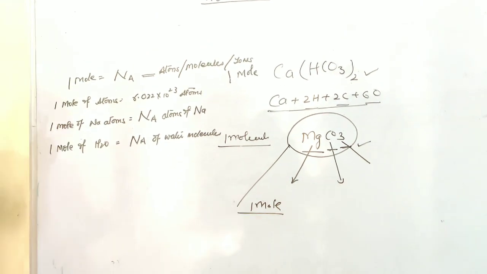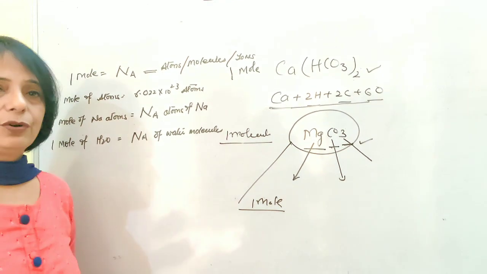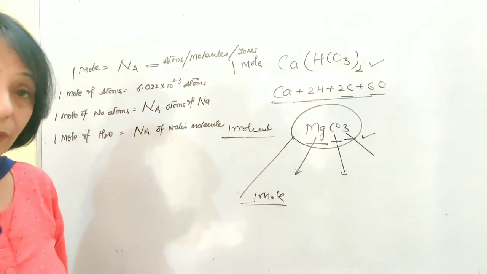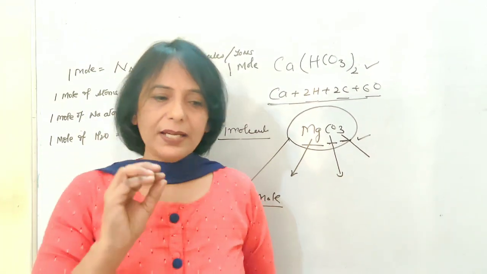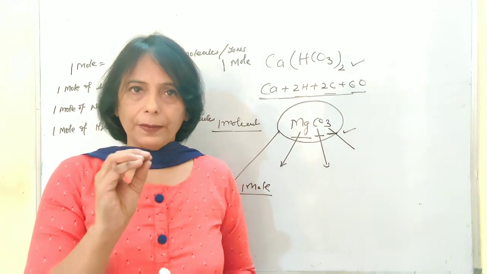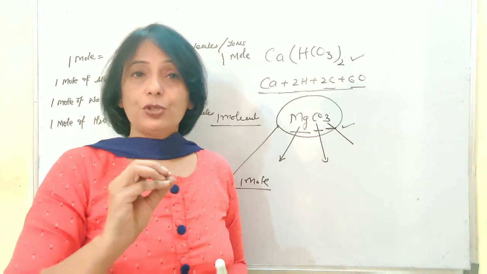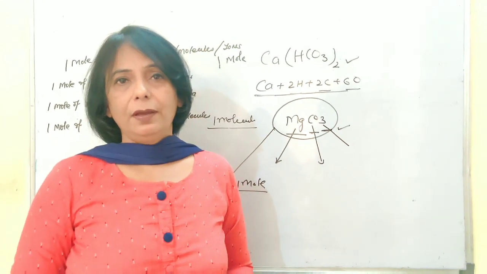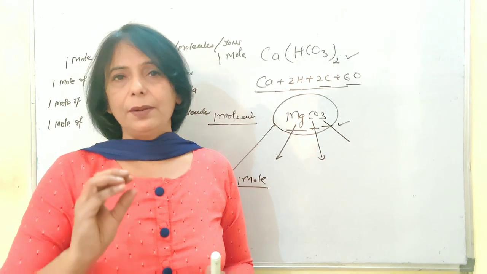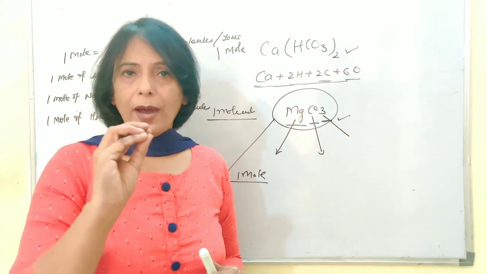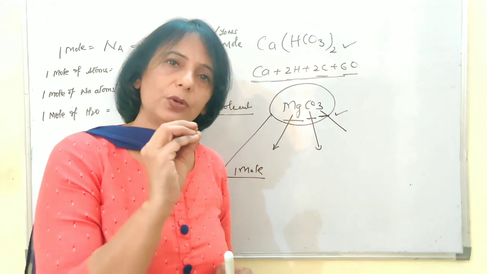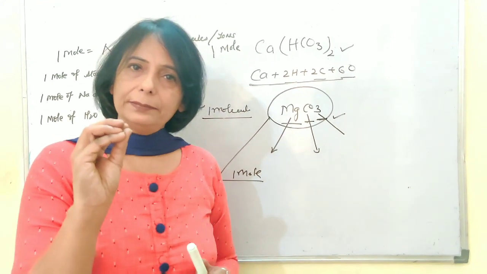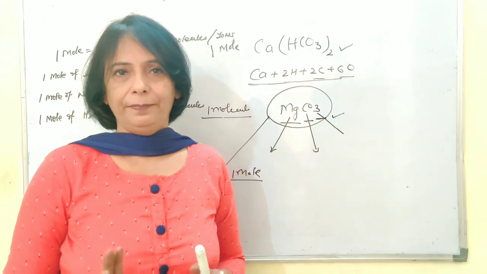Okay. Now the next thing which has to be taken care of: what is the mass? How to calculate the mass? Here the scientists were very particular. They wanted a number, a magical one, which gives us the mass of 1 mole of atoms numerically equal to the mass of an atom, but the unit is different.